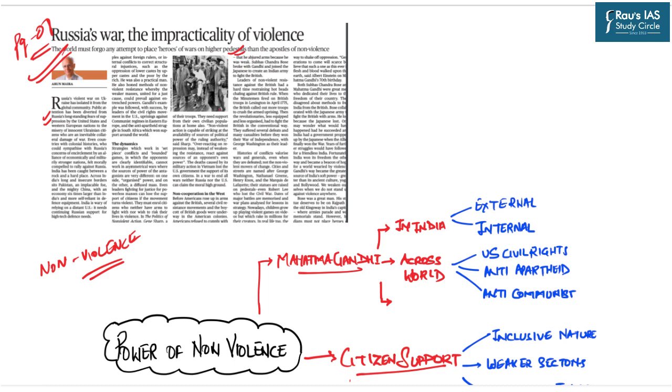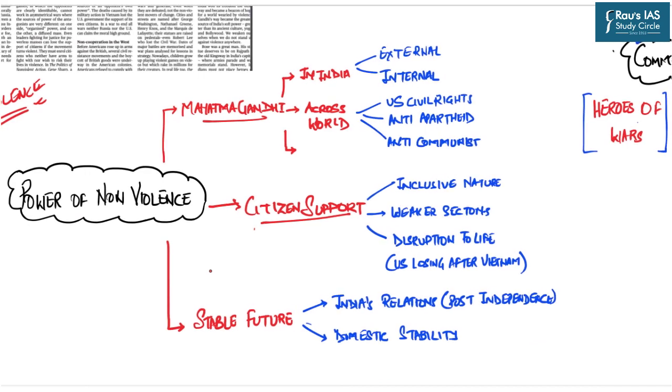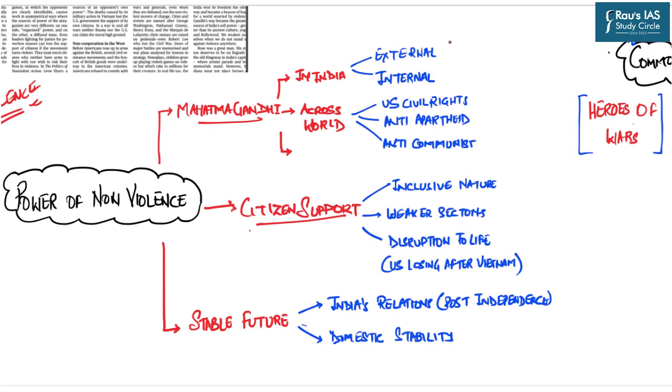However, this article is purely an opinionated article, but it gives an important perspective which is relevant in your ethics GS paper 4. So that is why I have taken this article to be discussed in this session, in order to have certain points in favor of non-violence and altogether a different perspective which we shall discuss in the end. So let us start our discussion in detail. As I have already said that this is an opinionated article, and that is why this is the perspective of the author of this particular article.